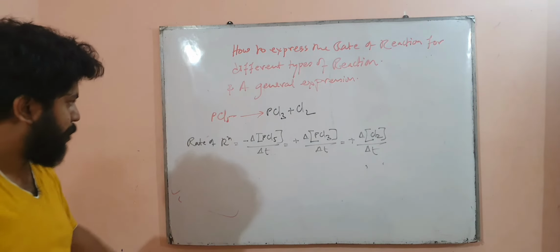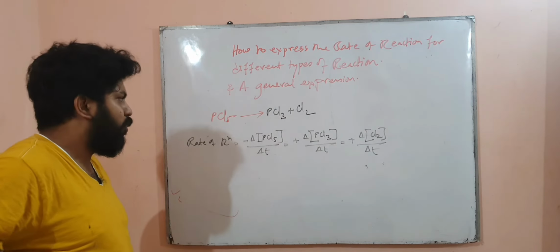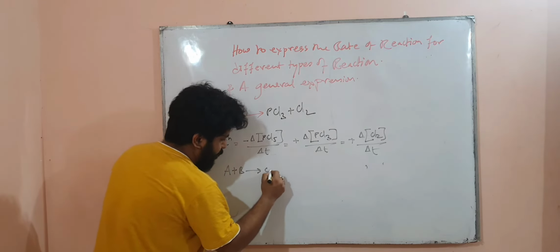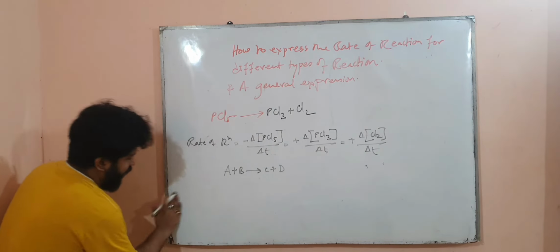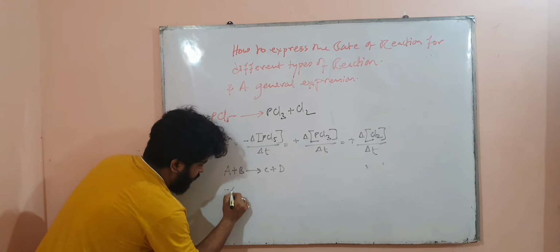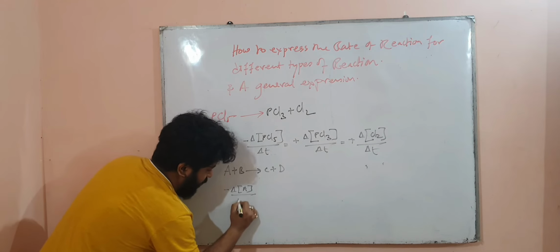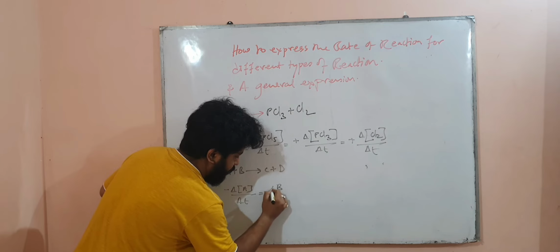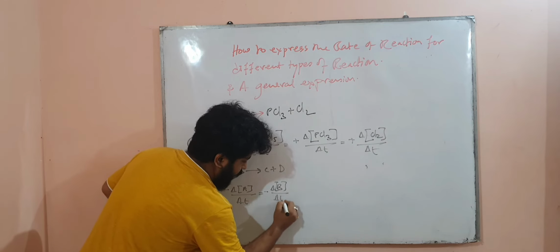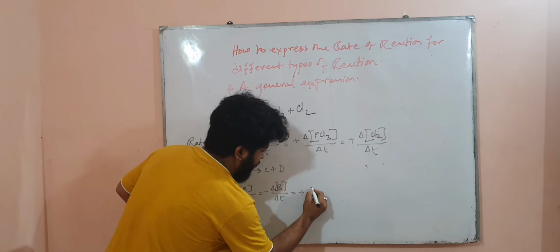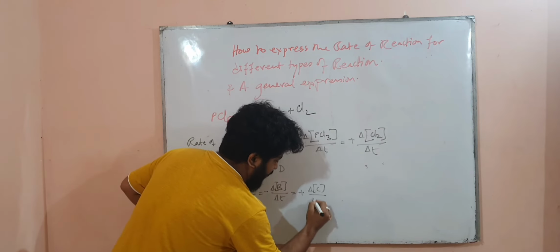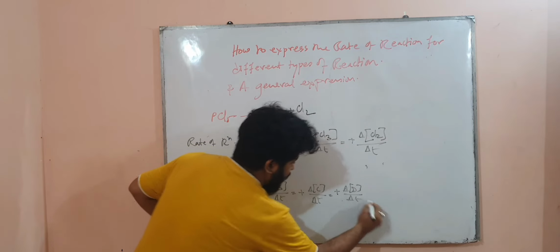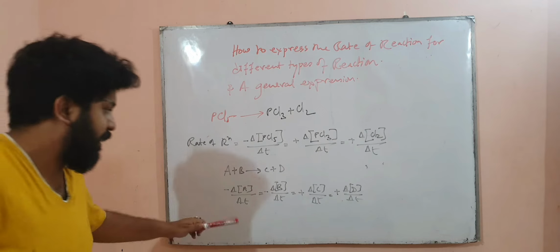Suppose you have got this, okay, you know this. Sir, you also taught the general one, you said A plus B gives C plus D, so this is general and you will write minus of del A concentration divided by del T is equal to minus of del B concentration divided by del T is equal to plus of del C concentration divided by del T is equal to plus of del D concentration divided by del T. You will write this, okay? So that is as easy as that.